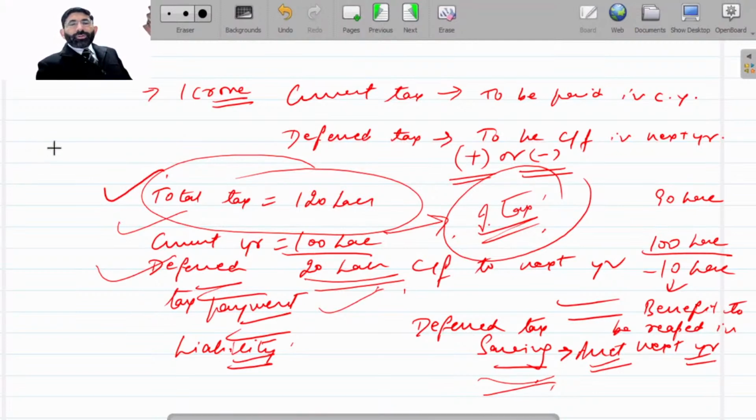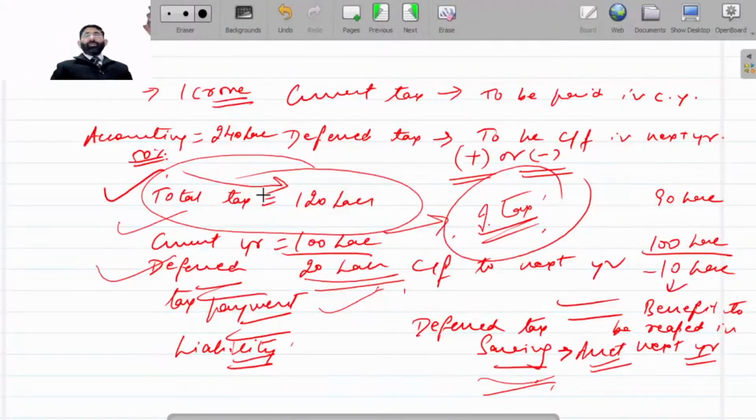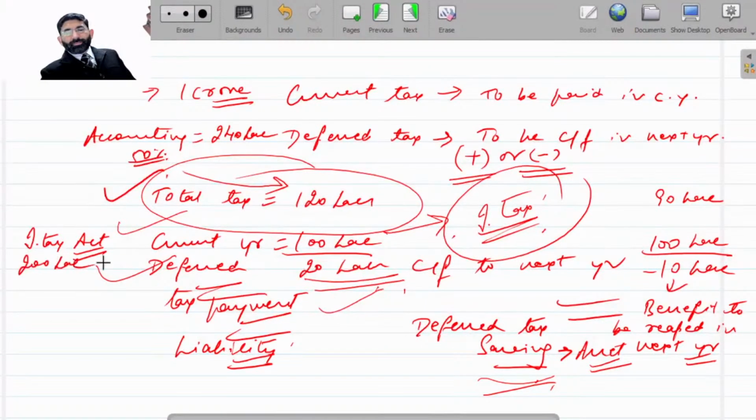Like, I have earned a profit of 240 lakhs according to my accounting books. Now, taxation is 50%. Accordingly, my total tax is 120 lakhs. But when I have gone for the Income Tax Act, we have to reverse many expenses and many incomes. So I have reversed my income. Due to that reason, my profit has reduced. Earlier it was 240 lakhs. Now the profit is reduced to 200 lakhs.